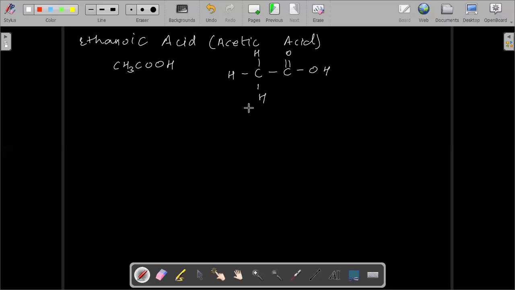Draw the structure of propanoic acid. I will quickly draw it. Have you drawn the structure of propanoic acid? Yes, sir. Same CH3 thing, CH2, COOH. Okay, CH3, CH2, COOH.